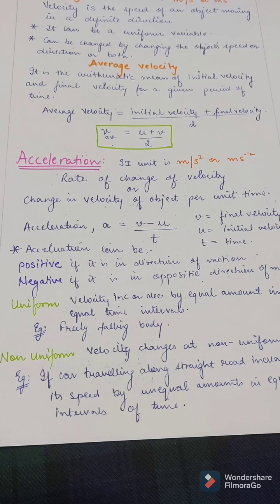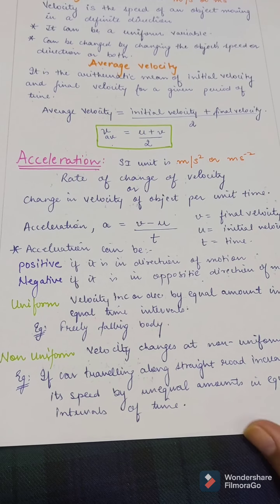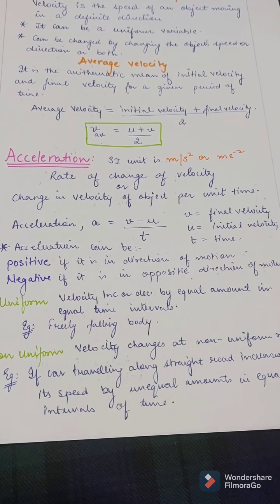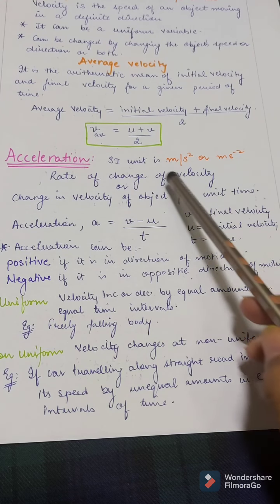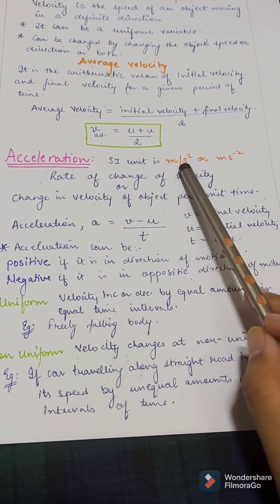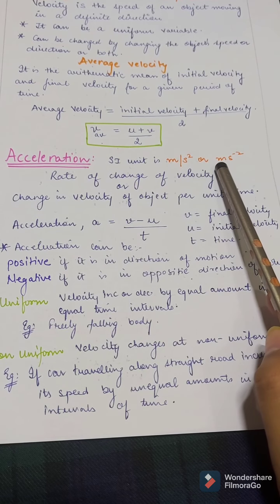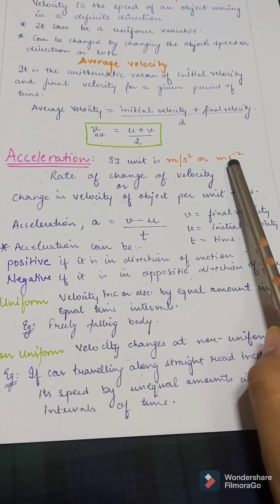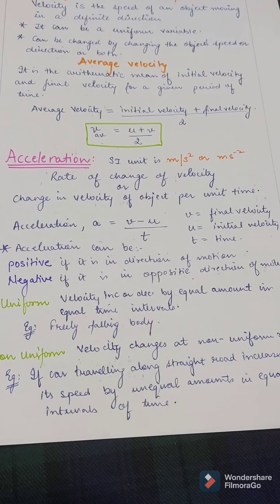A freely falling body is an example of uniform acceleration, and the example for non-uniform acceleration is if a car traveling along a straight road increases its speed by unequal amounts in equal intervals of time, then it will be in non-uniform acceleration. And the SI unit for acceleration is meter per second square, or we can write it as meter per second square inverse, right?